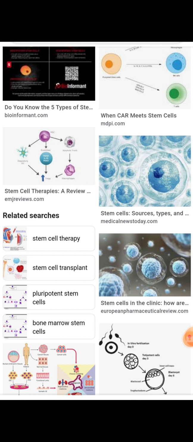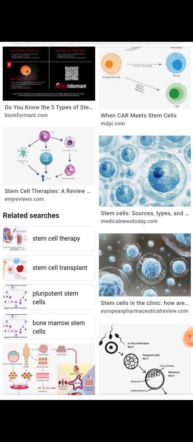The embryonic stem cells are present in the embryo. These cells are derived from the epiblast tissue of the inner cell mass of a blastocyst. These cells are pluripotent cells. They give rise to the three primary germ layers: ectoderm, endoderm and mesoderm. They can develop into more than 200 cell types of the adult body.